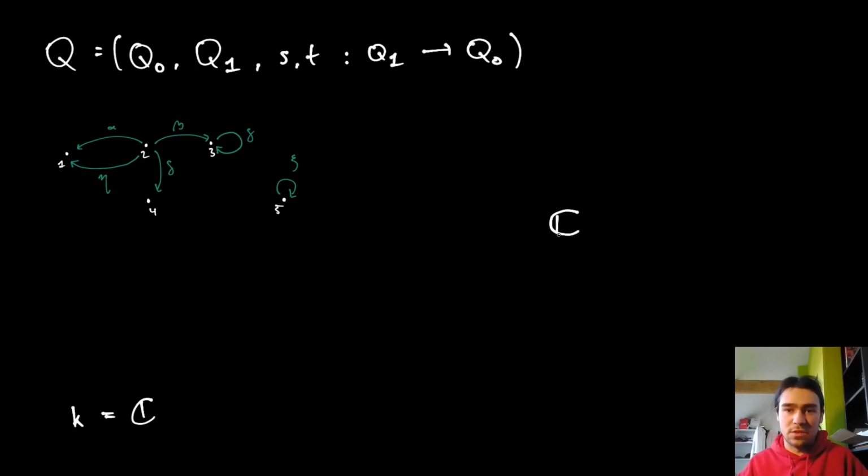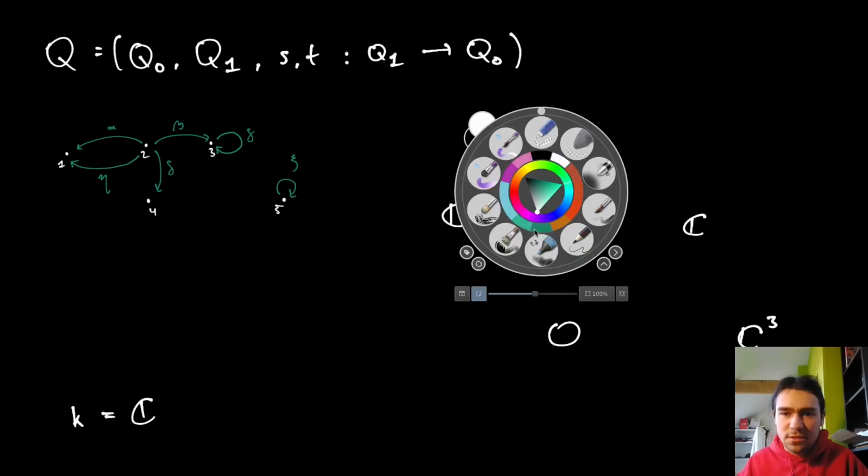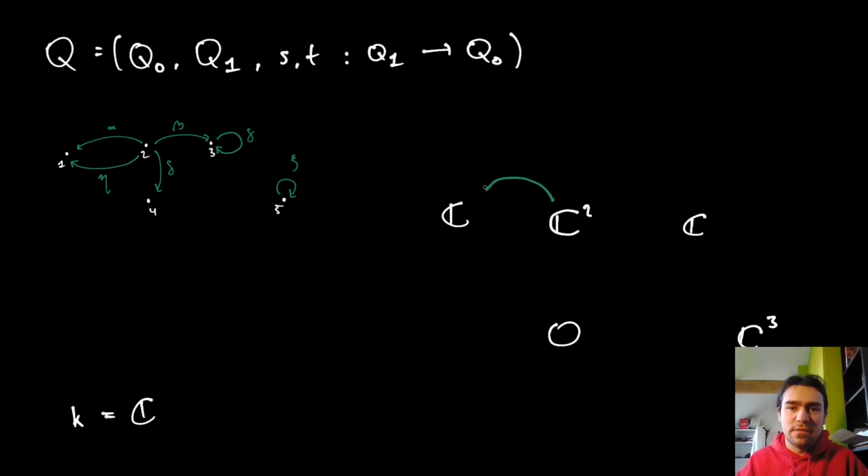So let's say we choose C squared, the vector space, like you have R squared, right? The complex plane. And then we have, just say, a copy of C, another copy of C, maybe the zero space here, because those also exist, and then like C cubed. Why not, right? And then we'll have some linear maps between them. Again, I'll choose the green color. So alpha here, let's say that's projection onto the first coordinate. Then beta, let's say, is projection onto the second coordinate.